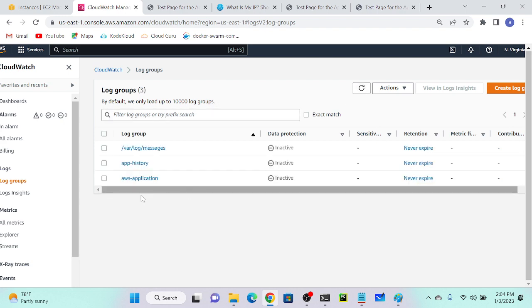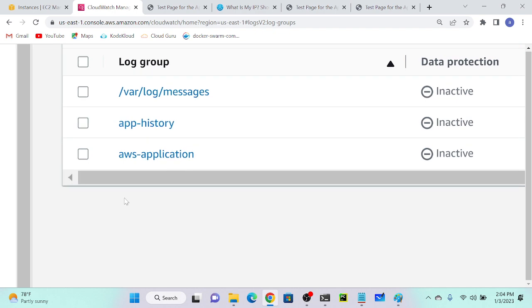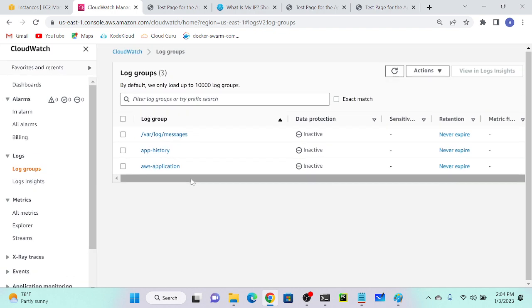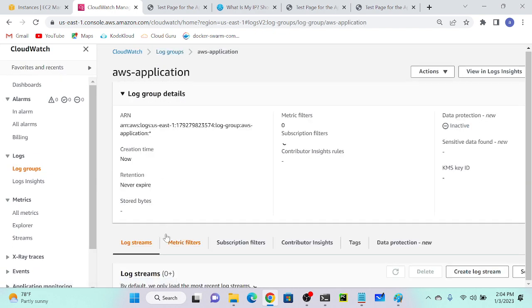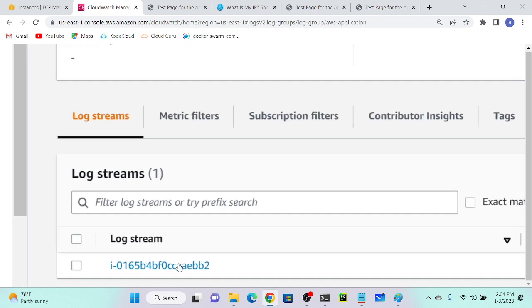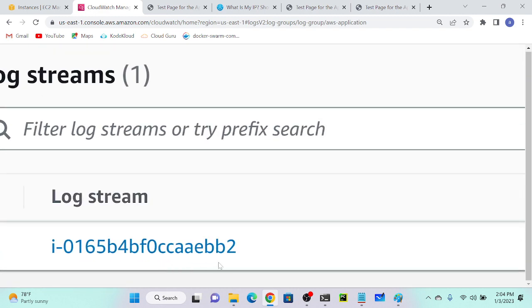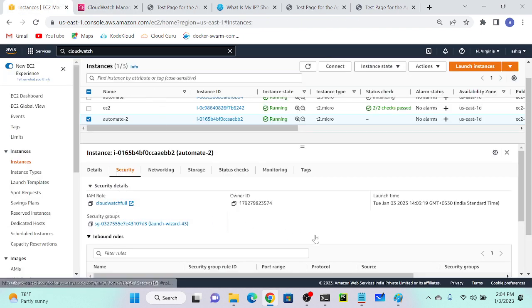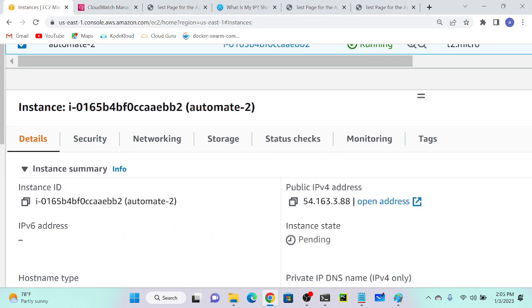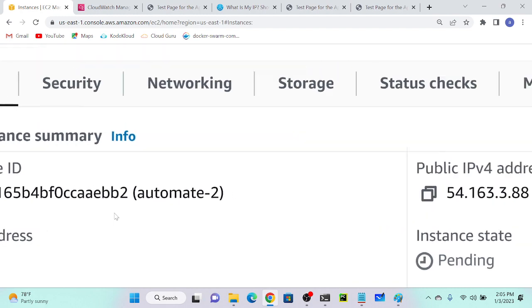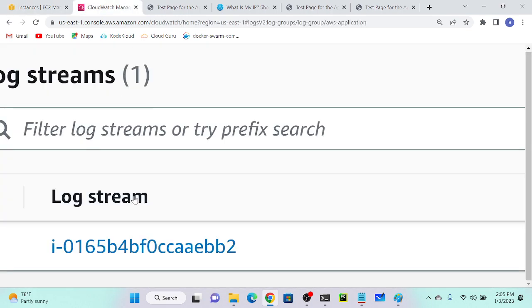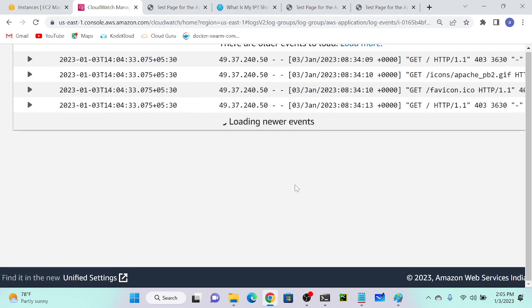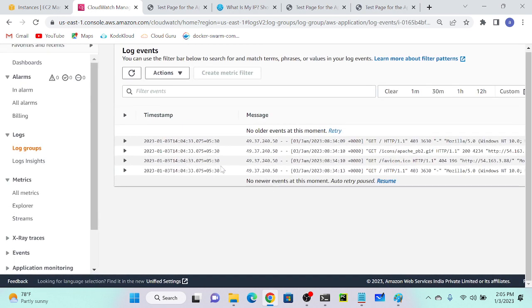Okay, listen. Here you can see AWS application. I will open this file, and here you can see the instance ID. What is my instance ID? BB2. I'll go to my instance and check the details. My instance ID is BB2. Okay. I'll go to my CloudWatch and open this instance ID. You can see that we are getting the real-time report.